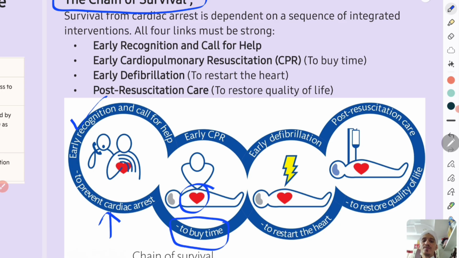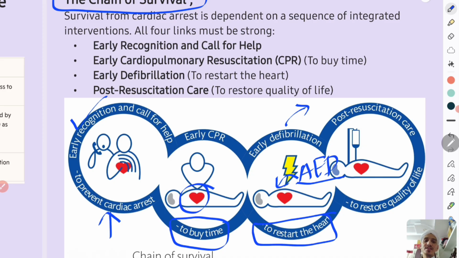CPR is nothing but cardiopulmonary resuscitation, chest compression and breathing, mouth giving breath to the cardiac arrest victim. And if possible, this is difficult in developing countries, but in developed countries it is common that they have an automated electrical defibrillator. So one can attach that automated electric defibrillator and try defibrillation to restart the heart. But if he does not have that AED, then the next step will be to do the CPR as usual and call the emergency services.